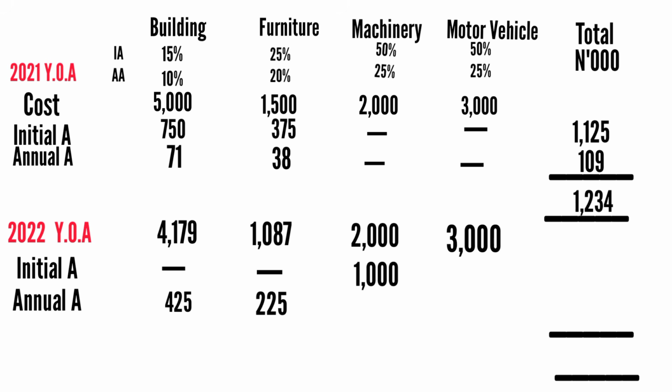You charge that. Then, to know your annual allowance, remember I say you say cost minus initial allowance, right? And you spread the balance over the number of years. So we'll say 2 million minus 1 million. The remaining balance will be 1 million. Then you say 1 million divided by 4 years. How do you know it's 4 years? Because the annual allowance rate is 25%. Or you just apply 25% on the 1 million straight, you will get 250. Also, if you divide by 4, you will get 250.